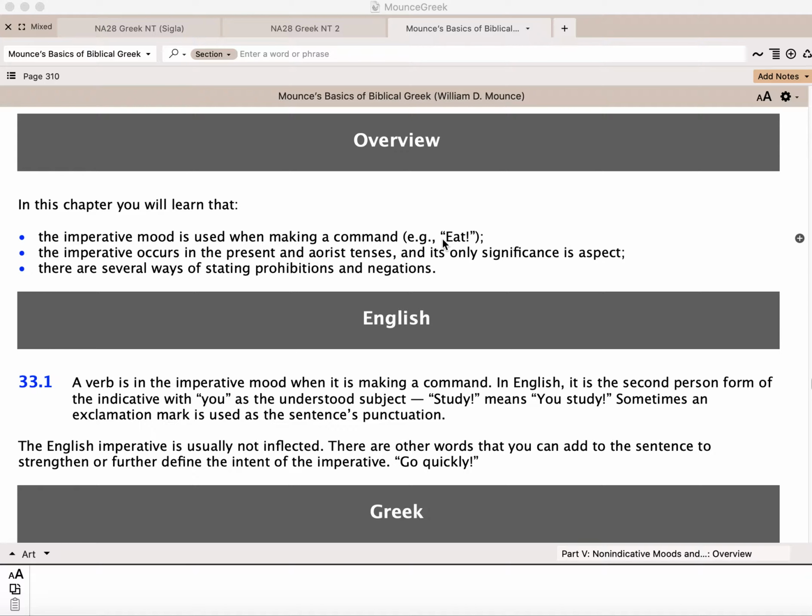So a couple of basic ideas about the imperative. Imperatives only occur in the present tense as well as the aorist tense. So knowing your present tense stems and your aorist tense stems will be helpful. And again, with present and aorist in non-indicative moods, like participle, subjunctive, infinitive, there's no time significance to these. There's only aspect. Either present is continuous or imperfective, and the aorist is undefined or perfective or simple occurrence. And we're going to look at a few ways of stating prohibitions and negations.